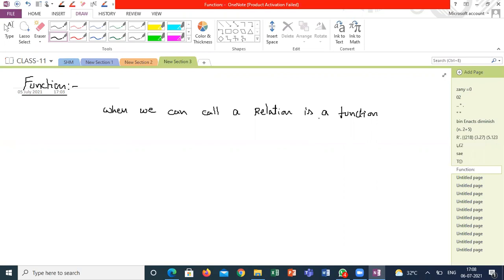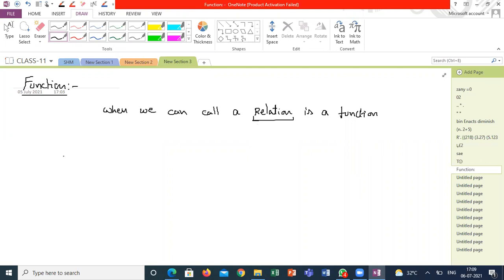I will write the statement. The statement is a mathematical statement, and from this we can discuss the exact meaning of function. See, when I am defining a relation, I am mapping one set to another set with some condition. That condition is called the relation. So set A is like the input of the relation and set B is like the output. The elements that are mapped are the inputs and outputs of the relation. From that we can define the domain, codomain and range of the relation.